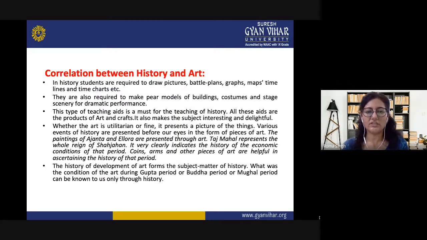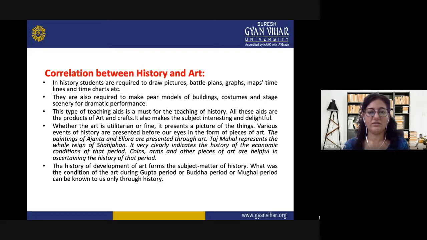Then correlation of history and art. Here the students are required to draw various pictures regarding the graphs, and use various maps for showing the places. They prepare timelines, they prepare time charts, they find out about the various styles of architecture and art, paintings, and various buildings.